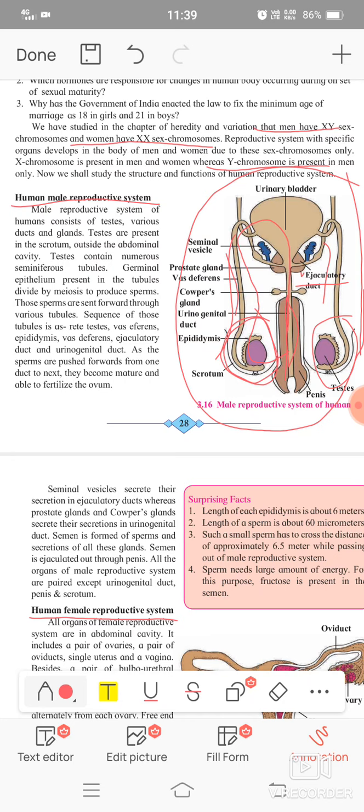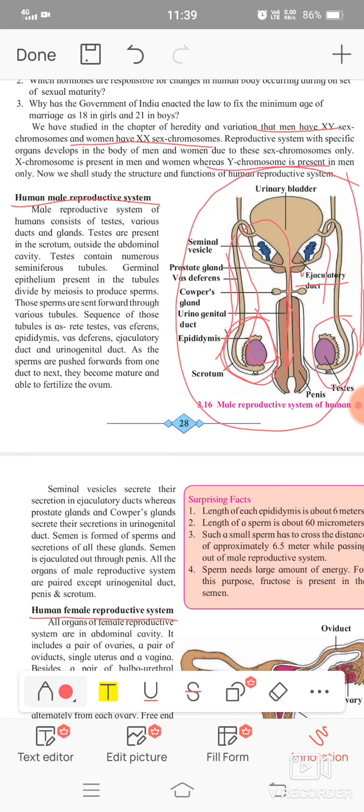As the sperms are pushed forward from one duct to the next, they become mature and able to fertilise the ovum. When the sperms are coming out from the testis, they are immature, but when they travel through the various ducts, they become mature and able to fertilise the ovum. So this is all about the male reproductive system.